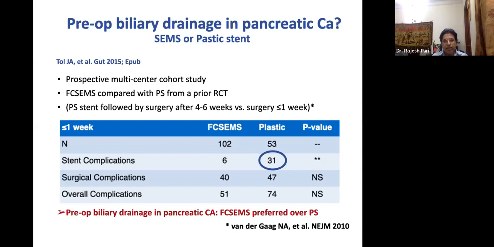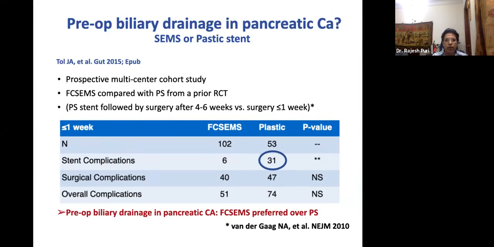So I think if the patient requires neoadjuvant chemotherapy, it is preferable to place the metal stent. And if the ERCP was done just to reduce the bilirubin level, plastic stent can be placed.